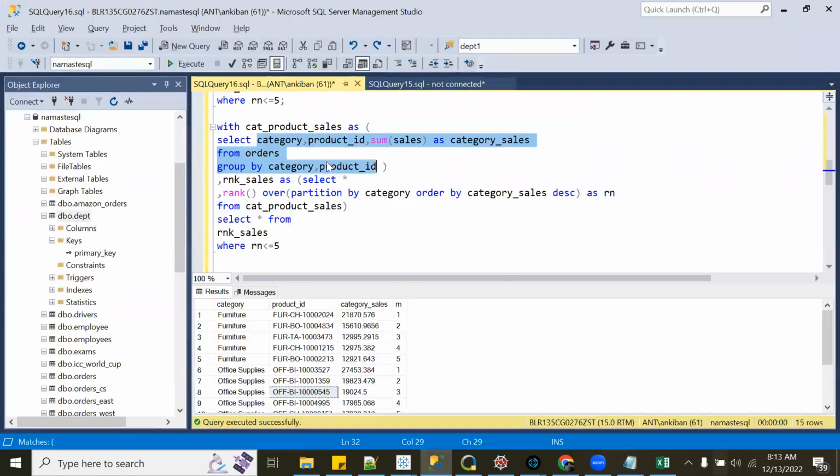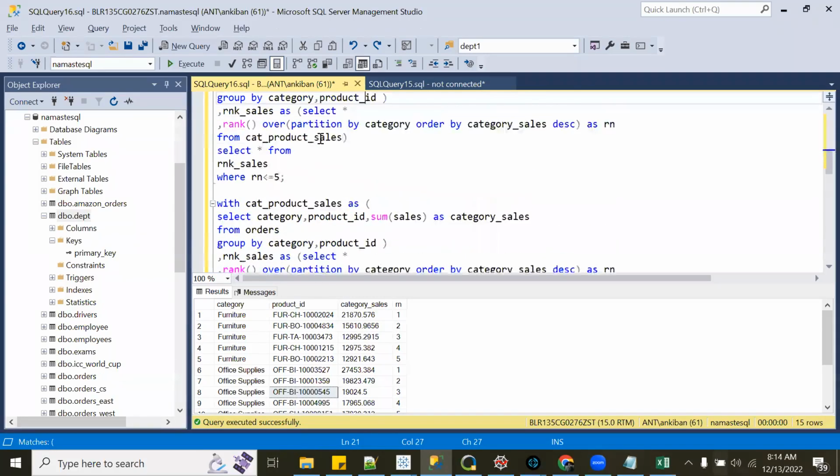Here also you are doing aggregation first because you want your rank on category and product ID combination. In each category, which is the highest selling product, so you have to get sum of sales at category and product ID level first. Okay, I hope this is clear. Let me know if anyone has any doubt on this.